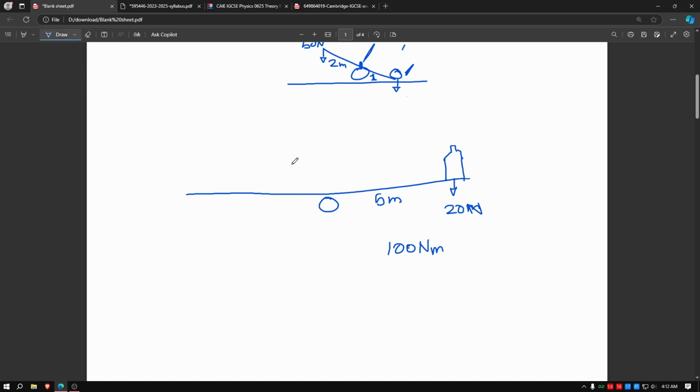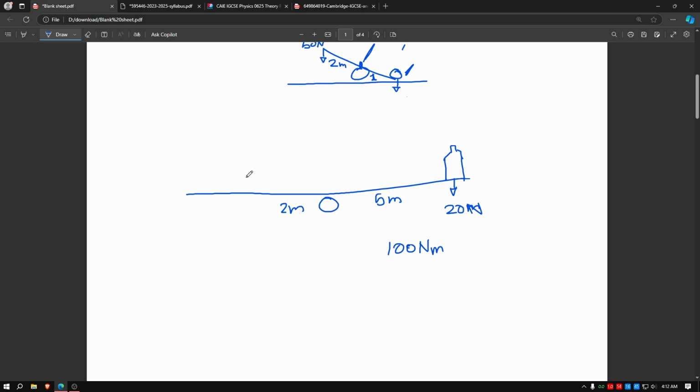Okay. We need anti-clockwise moment, and we need 100 newton meters to cancel this right-sided moment. So over here we have only 2 meters of distance, right? The rest is unusable for some reason.